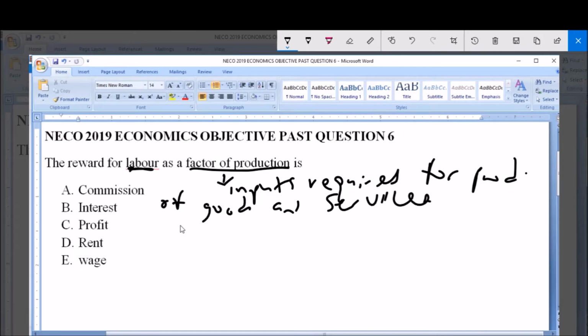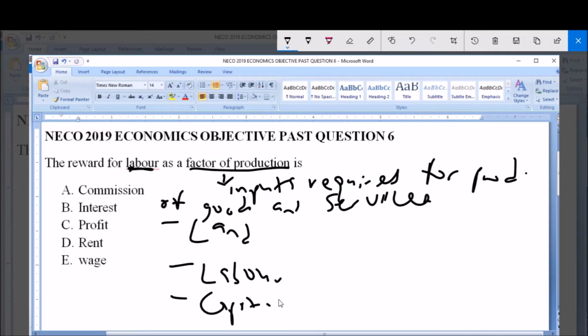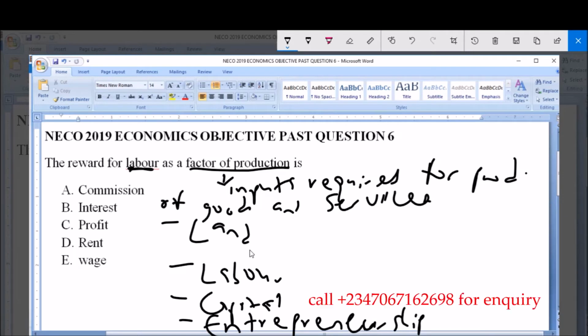Now, the factors of production are 4 in number: land, labor, capital, and entrepreneurship. Now, each of these factors of production is associated with rewards. So, what are the rewards for each of the factors of production?